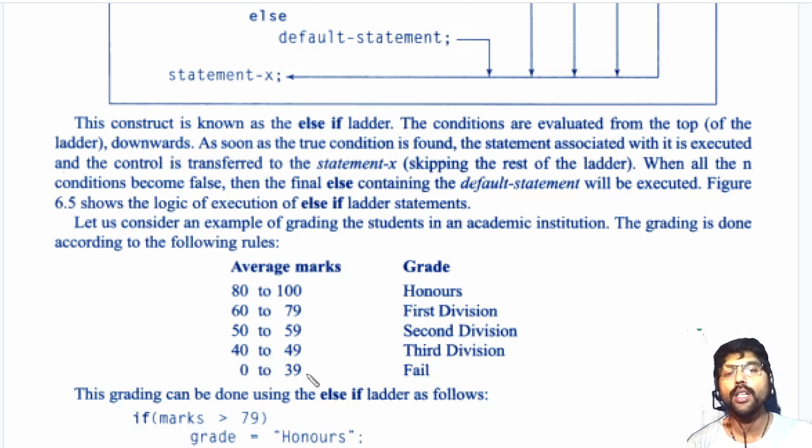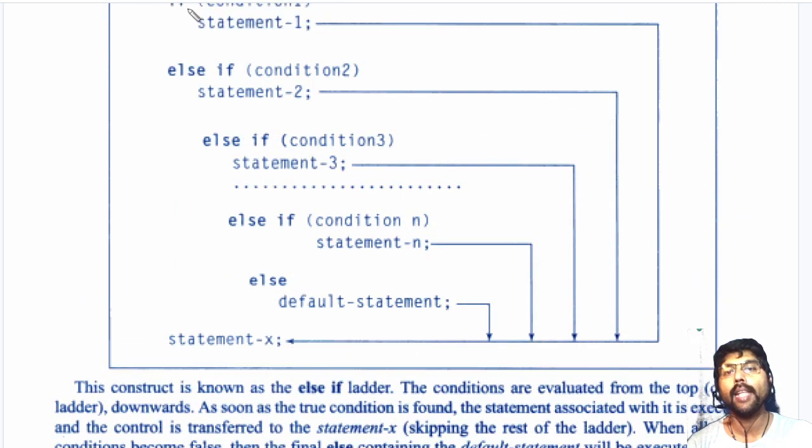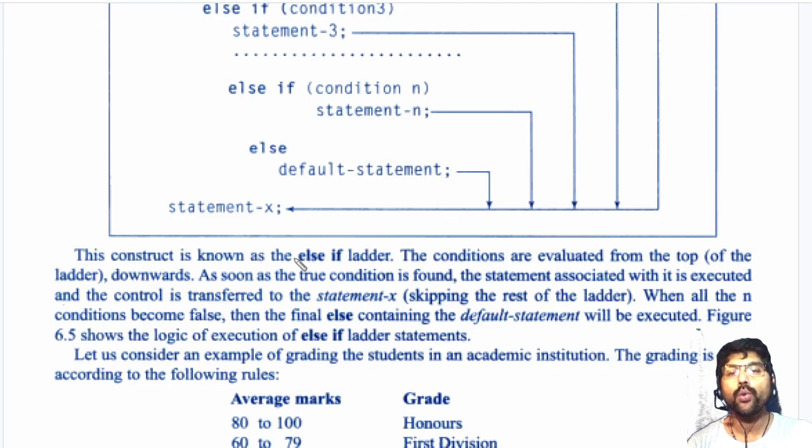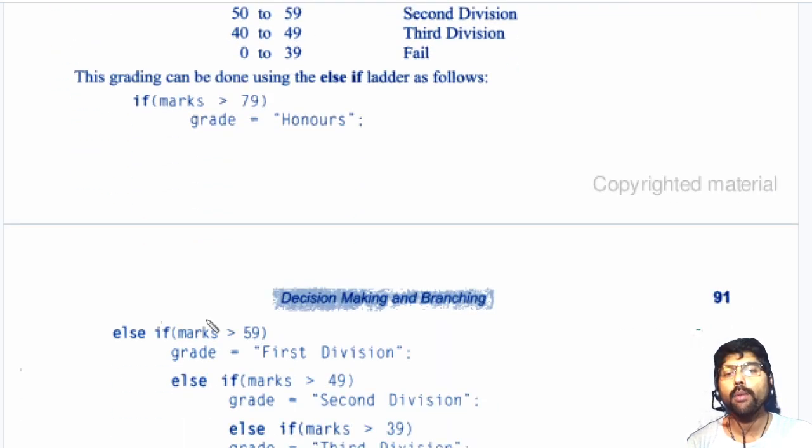Now these are the conditions I have to meet. This is the best example for an else if ladder. What I have to do? First I have to check for the honor here. If the student got more than 79, that is 80 to 100, then I have to give the grade honor, that is a distinction. If the student got less than 80, that means 60 to 79, I have to check one more condition here.